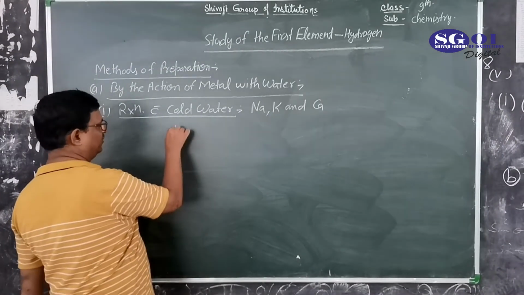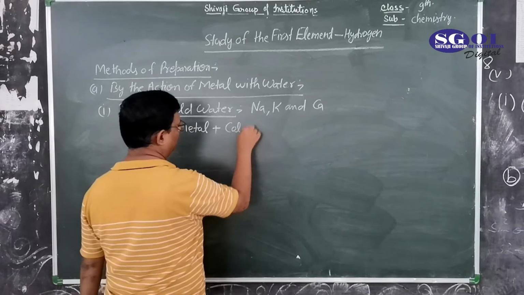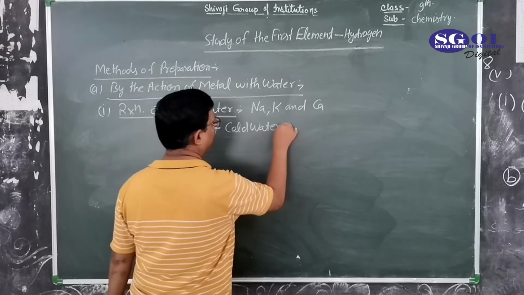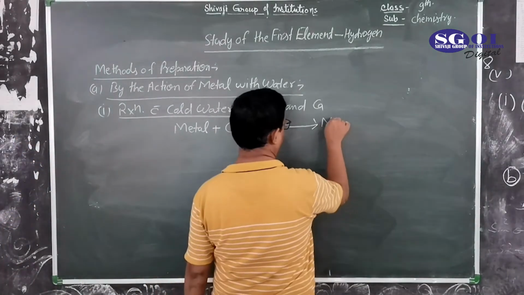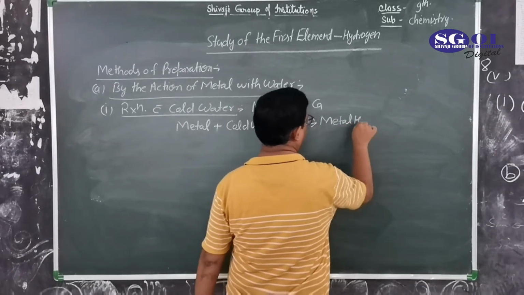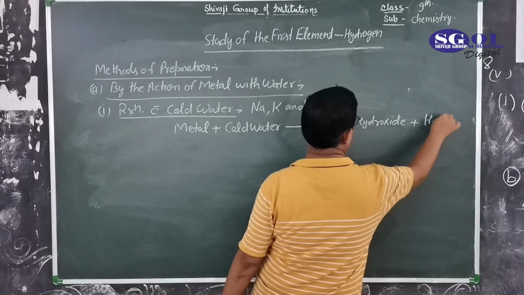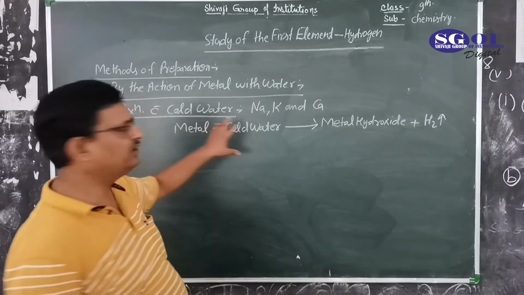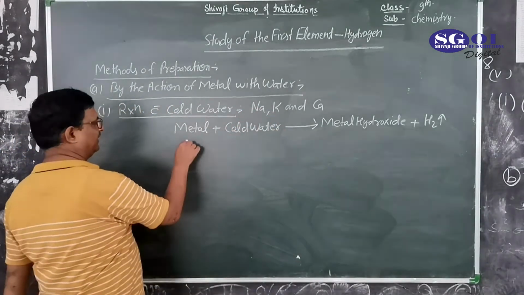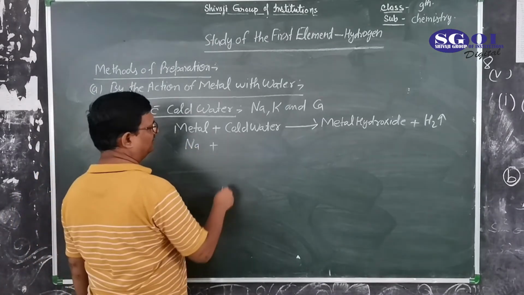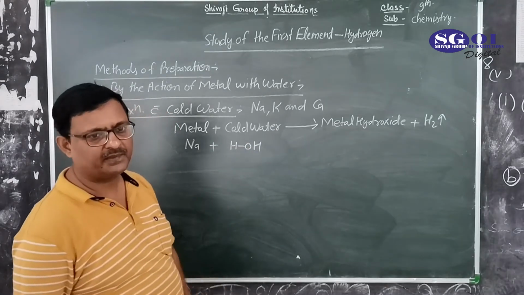So the general reaction: metal reacts with cold water to form metal hydroxide, with the removal of hydrogen gas. This is the general form of the reaction. How will you write the reaction for these metals? Like sodium reacts with water, H2O, which we can write as HOH.